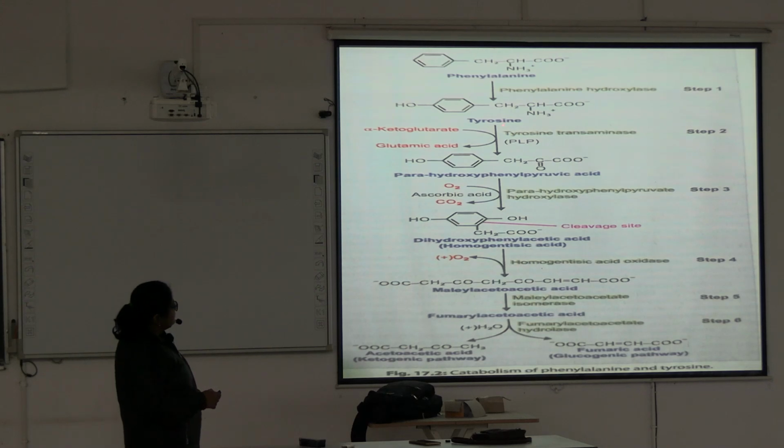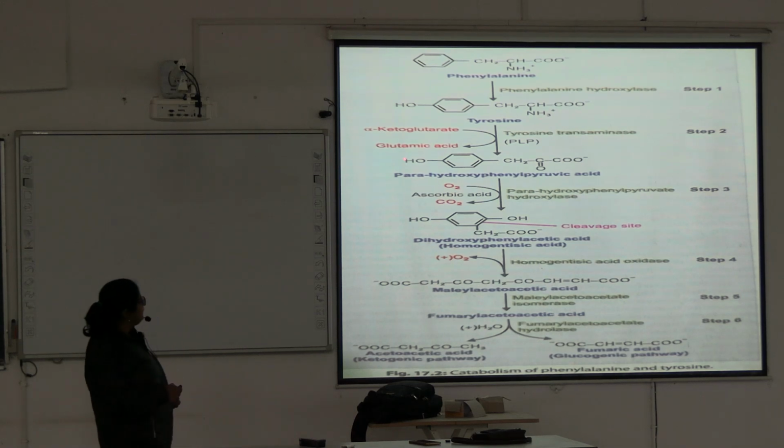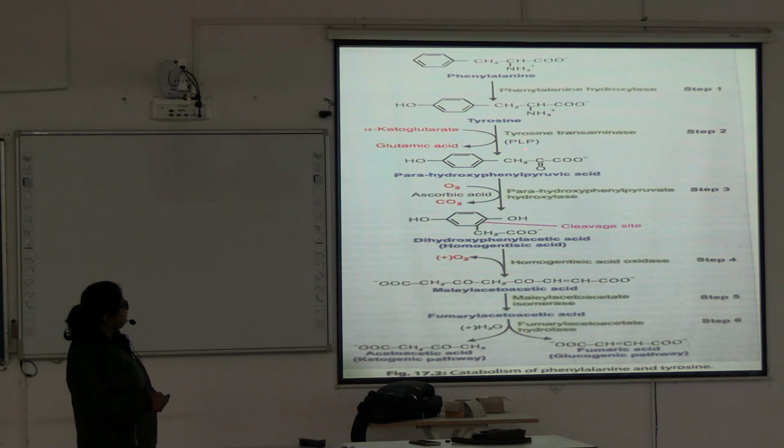Here, the reaction of tyrosine to para-hydroxyphenylpyruvic acid is a transamination reaction and requires transaminase. So, there is a cofactor, pyridoxal phosphate, PLP, or vitamin B6. It is a transamination reaction, so alpha ketoglutarate is converted to glutamic acid.